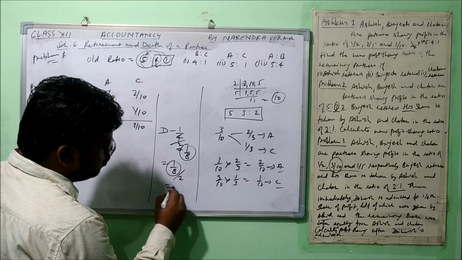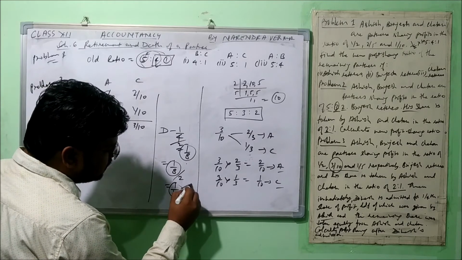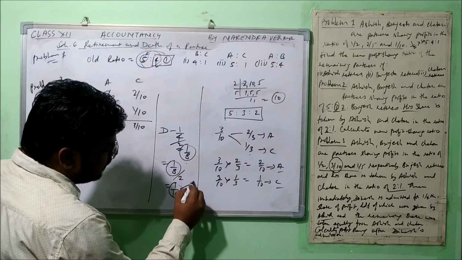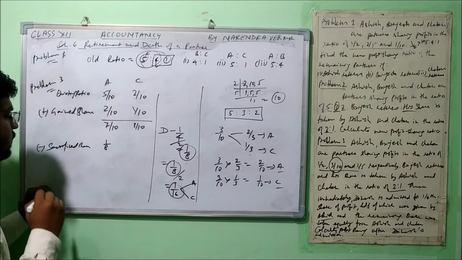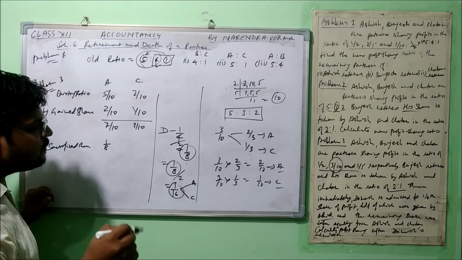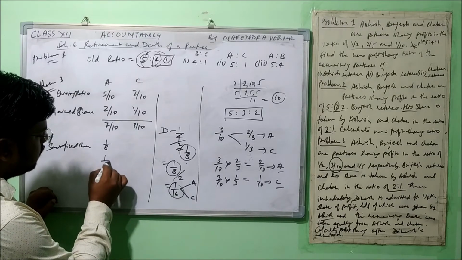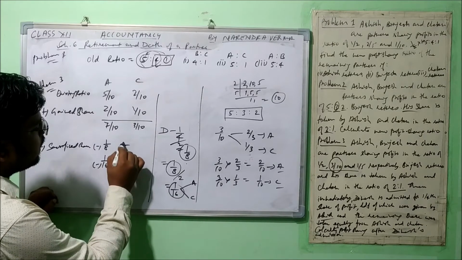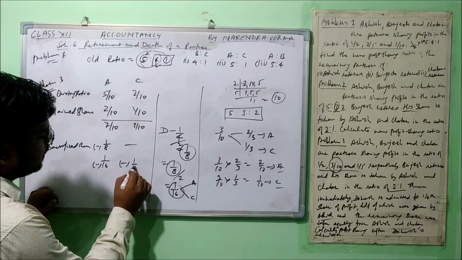When we make the two parts, we get 1/16 each. So 1/16 will be sacrificed by Ashish as well as by Chetan. Here we see that Ashish is sacrificing two times: one, the half portion 1/8, and another 1/16. And Chetan is losing only 1/16.